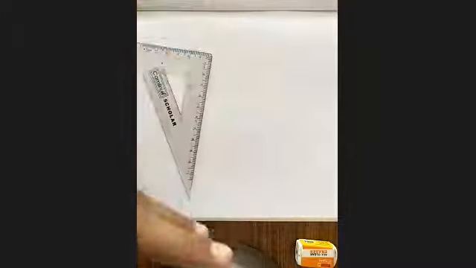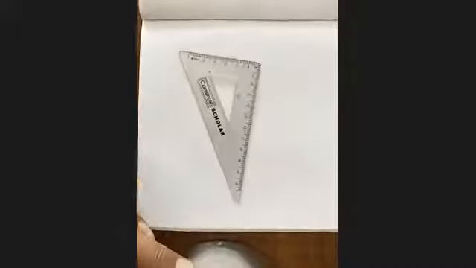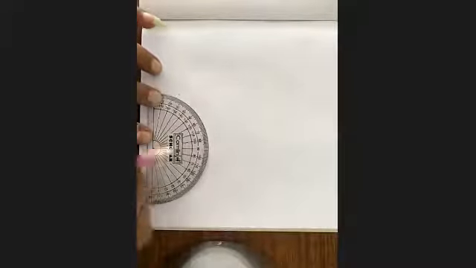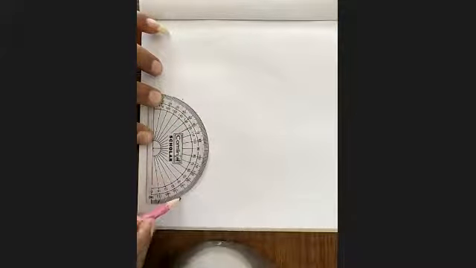I will draw the figure directly here. Carefully see the dimensions. The semicircle takes 30 degrees on the right, 30 on the left.